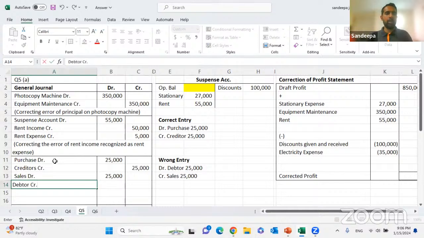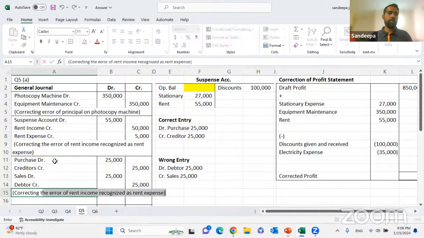Debtors will be credited 25,000. Correcting the error, a commission or clerical error, on credit purchases.